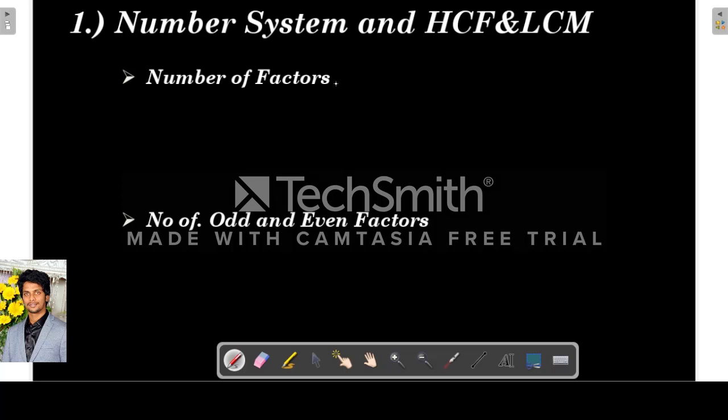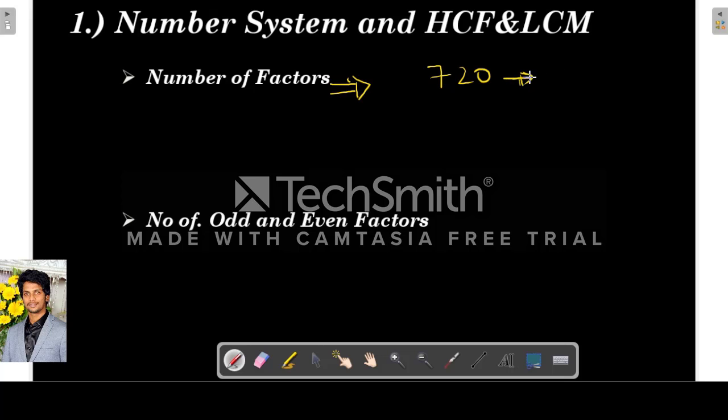So the next concept is the number of factors. For this, we first have to know how to factorize any number. For example, let's say there is a number 720. How to factorize this?